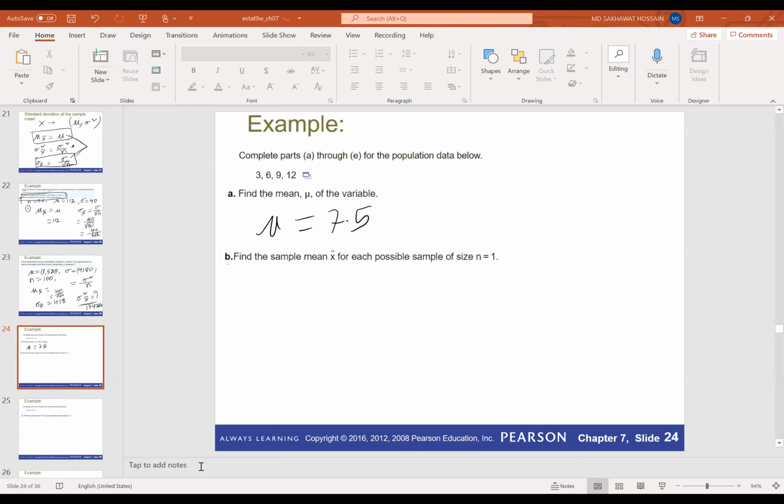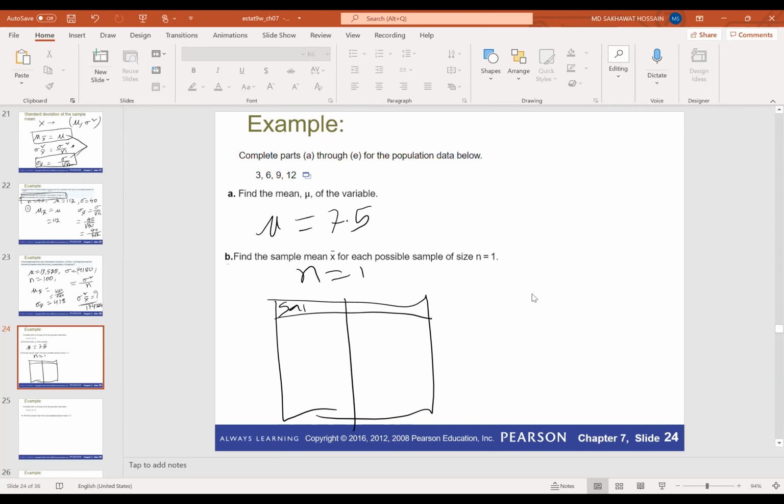Yes, this is 7.5. Now find the sample mean x bar for each possible sample of size n equal to 1. What are the possible samples? If we construct a table, this column is samples and this is the sample mean.